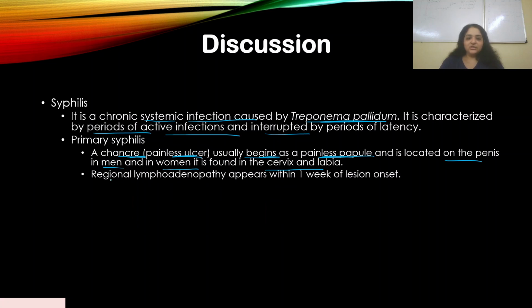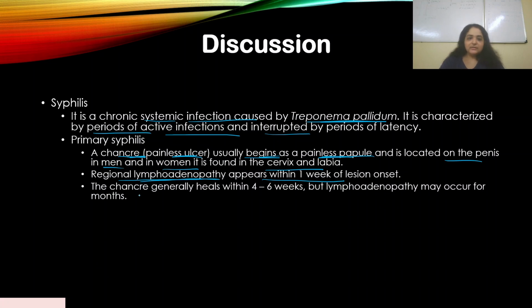There is also swelling of lymph nodes, regional lymphadenopathy that appears within 1 week of lesion onset. The chancre generally heals within 4 to 6 weeks, but lymphadenopathy may persist for months. So initially the chancre will heal, but the swollen lymph nodes will remain for months. This is primary syphilis.